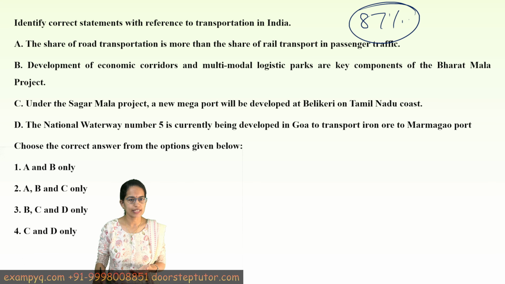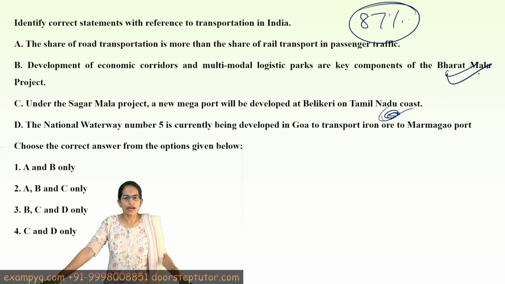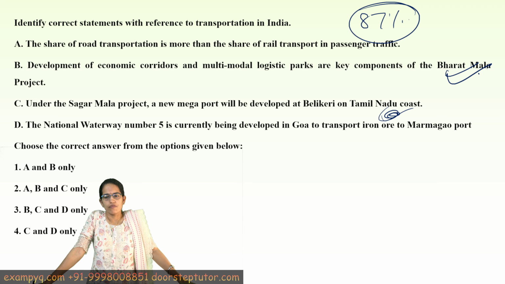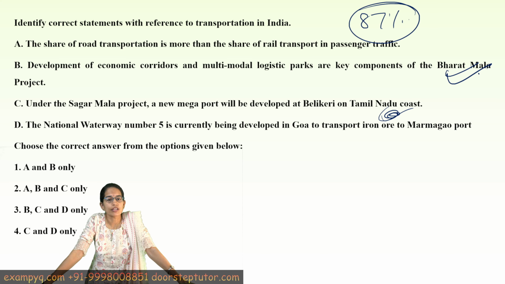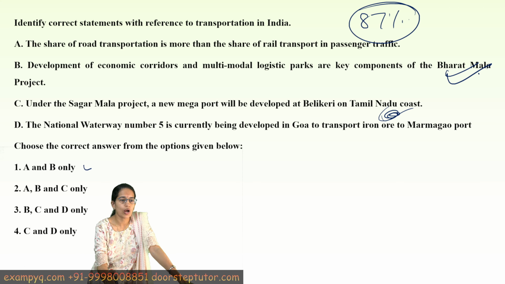That's obviously correct. Then we have the various aspects which are talking about the new ports in Sagarmala and the waterway number 5 that are incorrect. So you have 1 and 2 as the only correct option in the given choice.